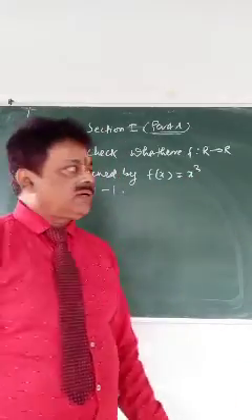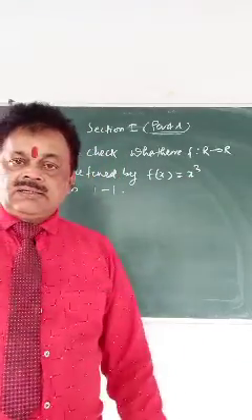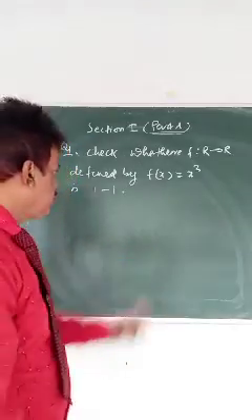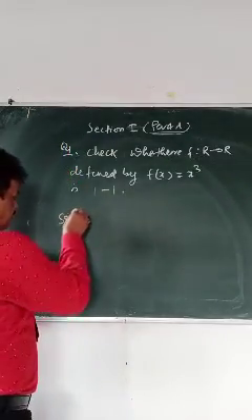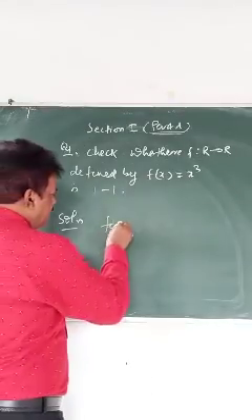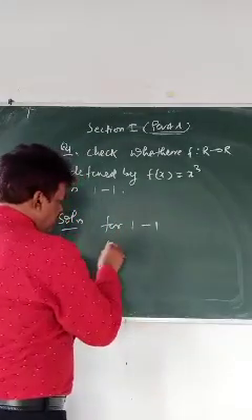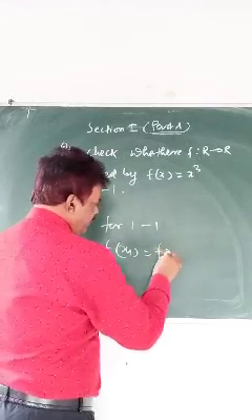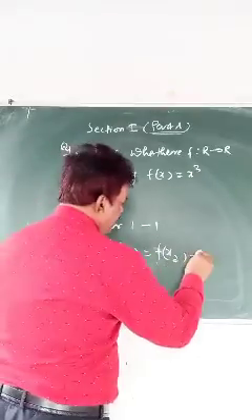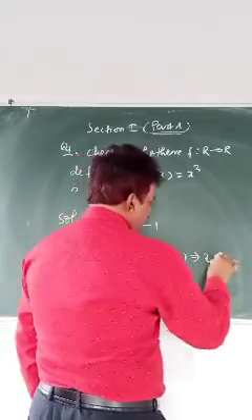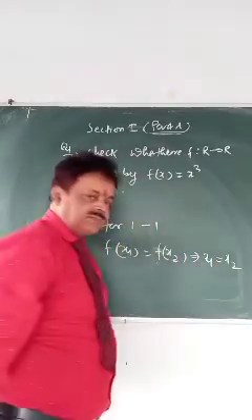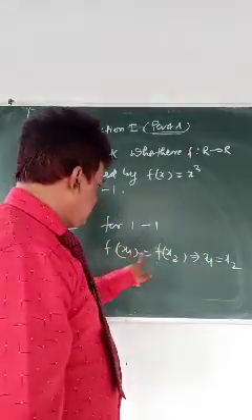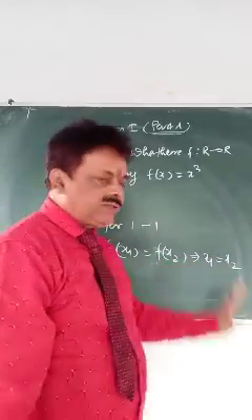Very simple way to write. Do not write in detail. Only three major steps you have to show here. What is the pattern? How to write? For one-one, f(x1) equals f(x2) implies x1 equals x2. This you have to prove.